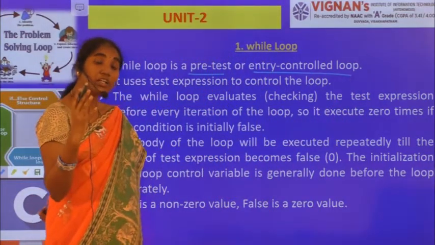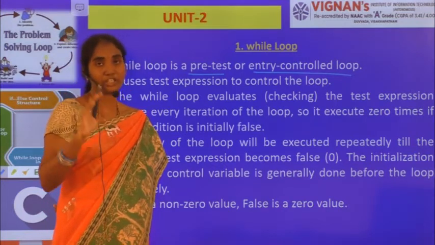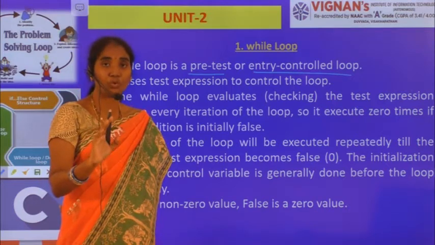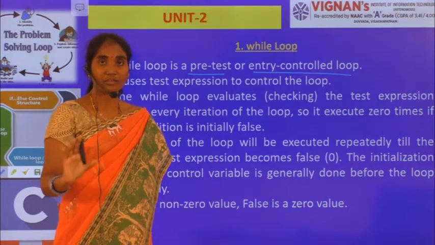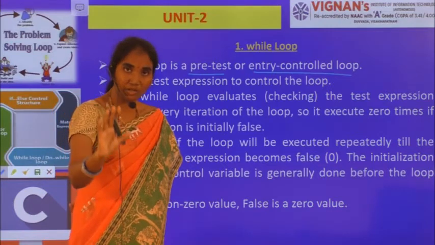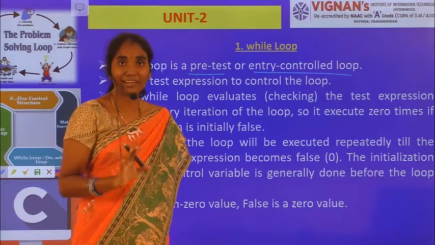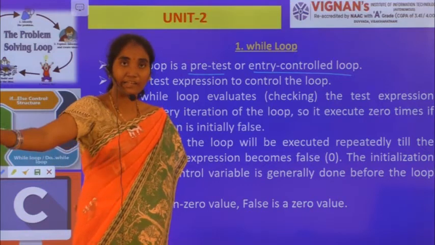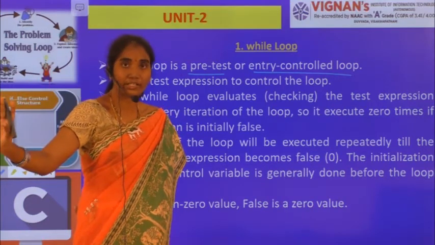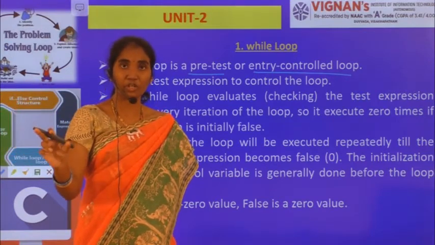That is, before going into the while loop, I am checking one condition. If that condition evaluates to true, then only I will enter. It is like, if you bring the record, then only I allow you into the lab, otherwise I will not allow you, right? That is, I am checking at the gate itself, at the entry door of your lab itself. I am checking whether you brought your record or not.